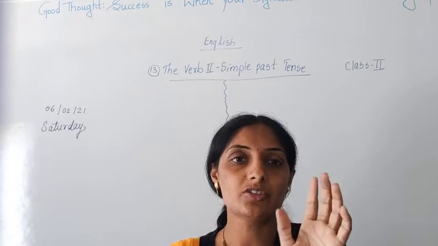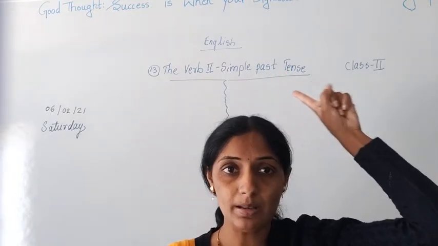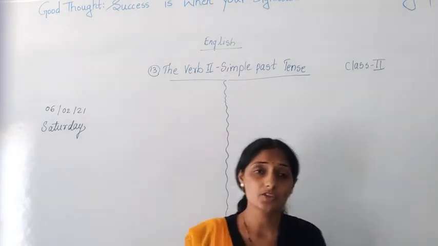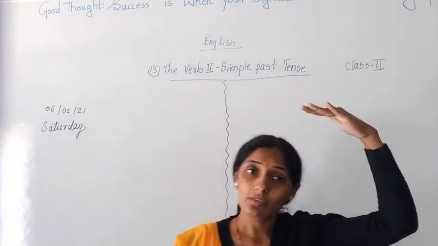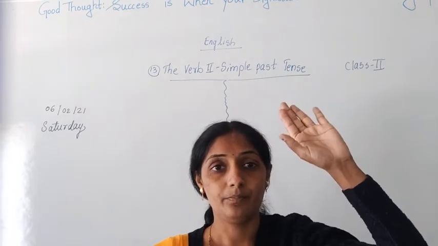In verb 1 we studied about simple present tense. In verb second we are studying about simple past tense. And we started the things or the actions which take place in the past tense, okay, which has already happened.